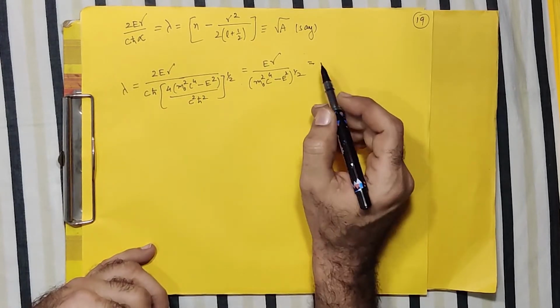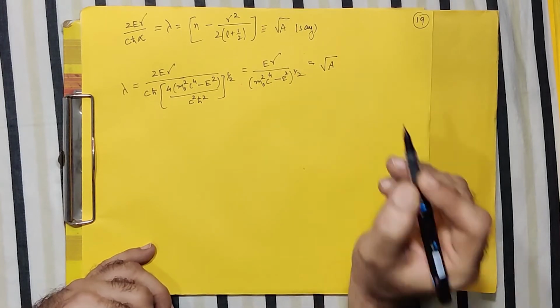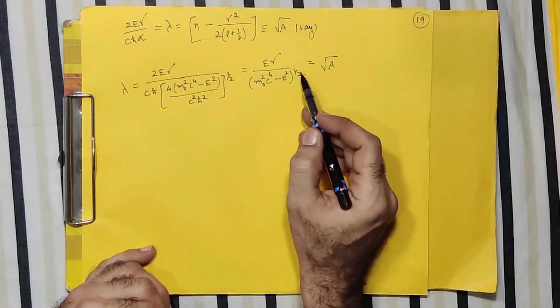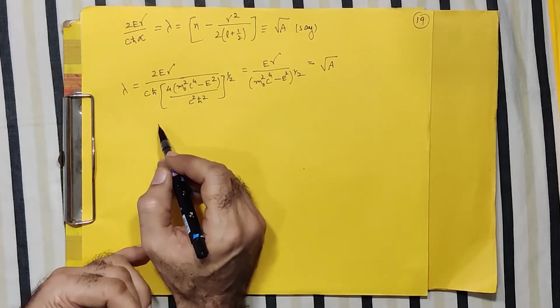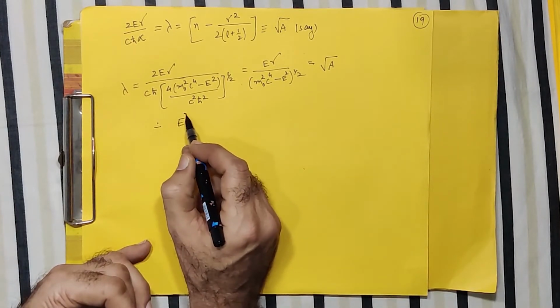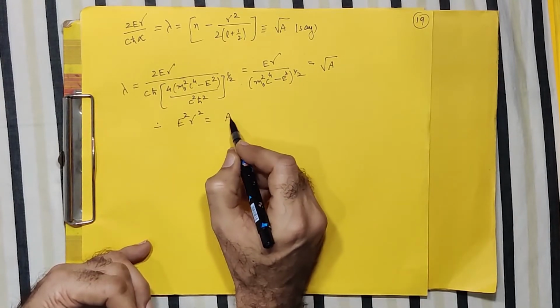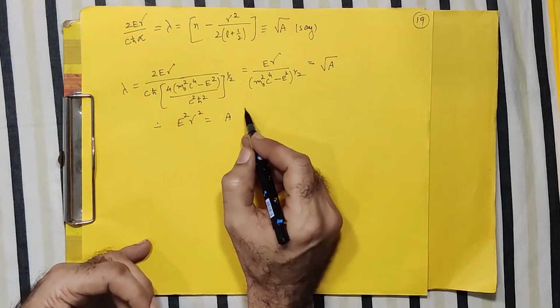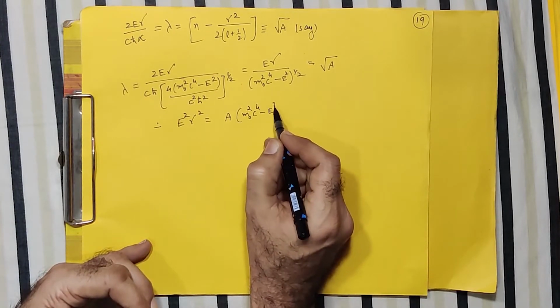And in our case, lambda means, in short, I have written as square root a. Correct. So here it's a square root, here is also a square root, so I can remove the square root by squaring both sides. So what I have, e square gamma square is equal to, now when I square it, a, this term I take on the other side, so it will be m0 square c raised to 4 e square. Correct.